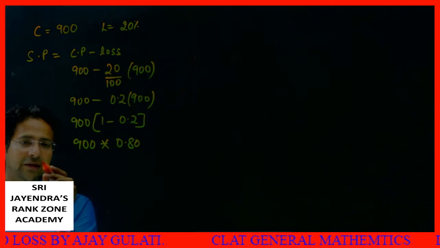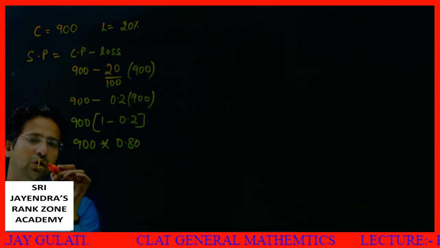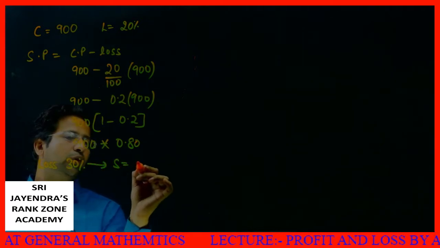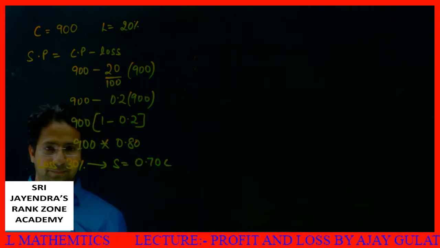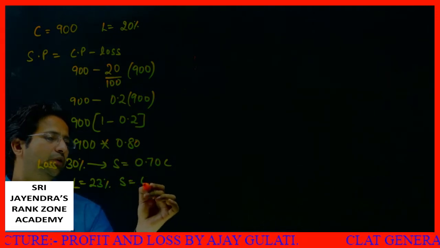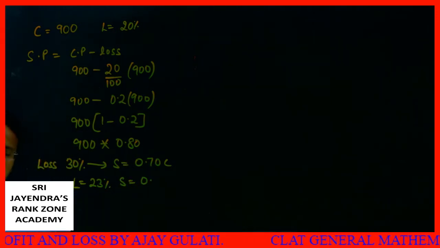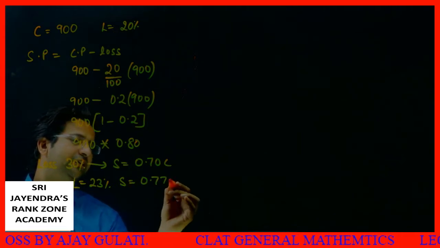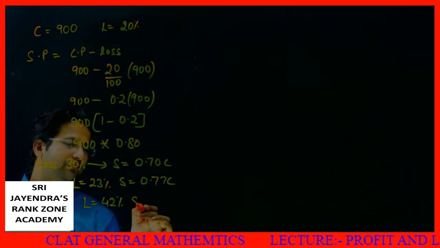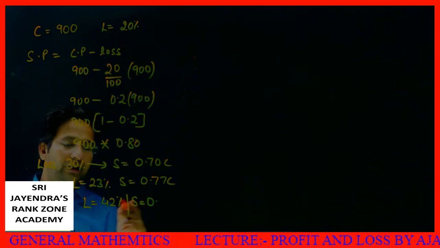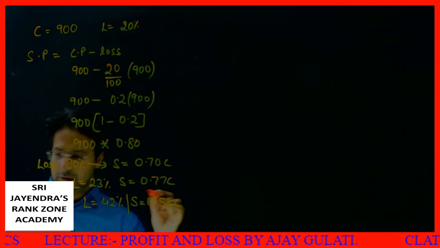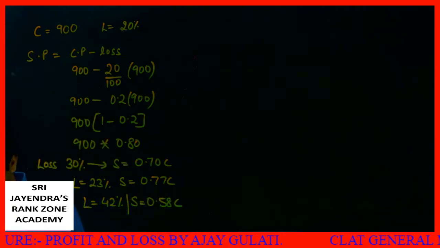If I say my CP is C and my loss is equal to 30%, then my SP will be equal to what? 0.7C. Clear? If my loss is equal to 23%, then my SP will be equal to 0. What is 100 minus 23? 77. So 0.77C. If I say my loss is 42%, it clearly means my SP will be 0. 100 minus 42 is 58. So 0.58C. Clear to all of you, dear students?